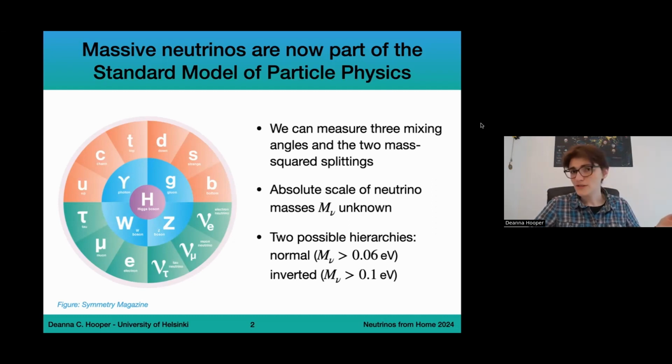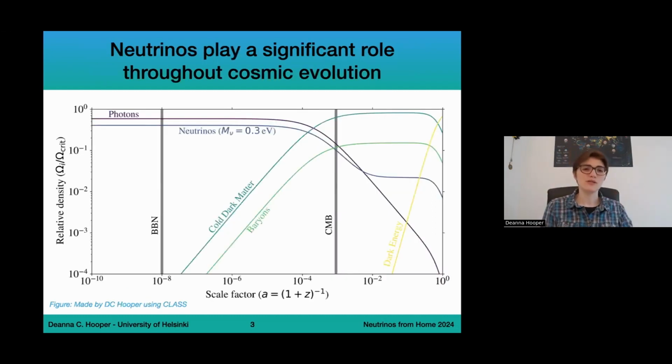But I'm not a particle physicist, I'm a cosmologist, so let's talk about the history of the universe. Now here I'm showing a sketch of the history of the universe. Past is on the left, present day is on the right. And what I'm showing here is the relative density of different species normalized to the total density in the universe, so to the critical density today. And what you can see here is we have photons, neutrinos, cold dark matter, baryons, and dark energy.